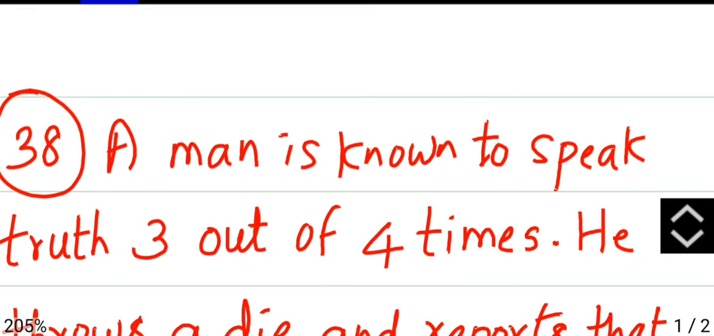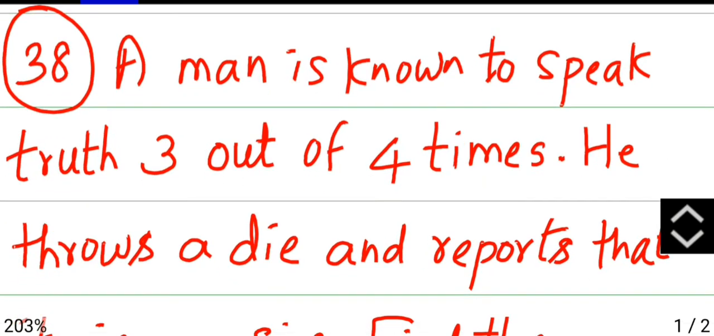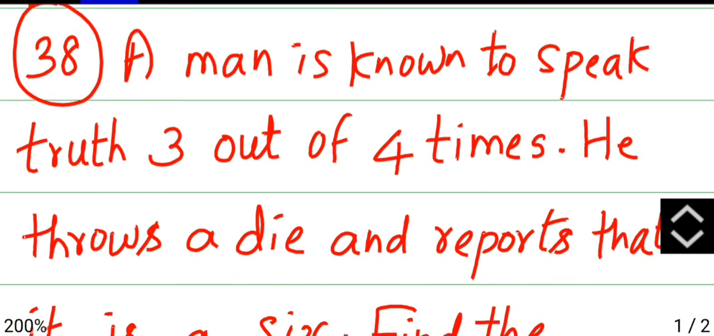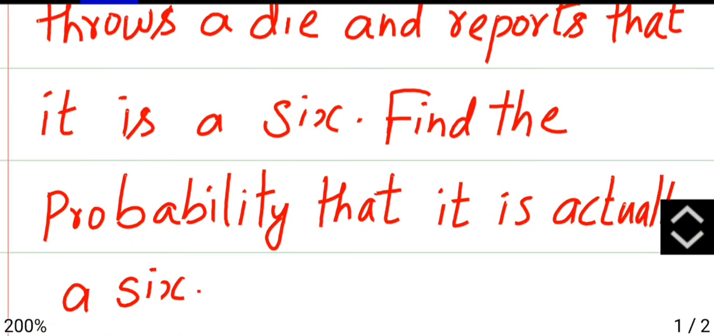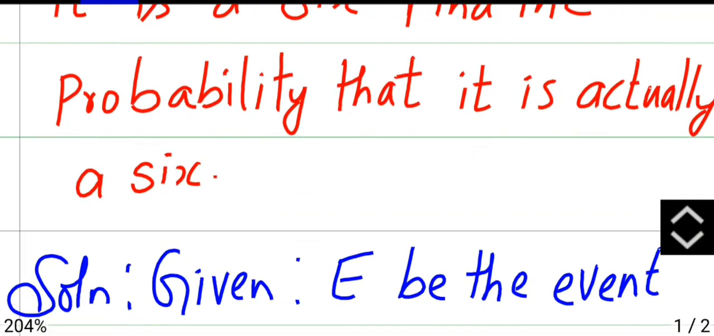Then question number 38, a man is known to speak truth 3 out of 4 times. He says 3 times the truth and 1 time he lies. He throws a die and reports that it is a 6. So he just plays with the die and he says it is a 6. Find the probability that it is actually a 6.